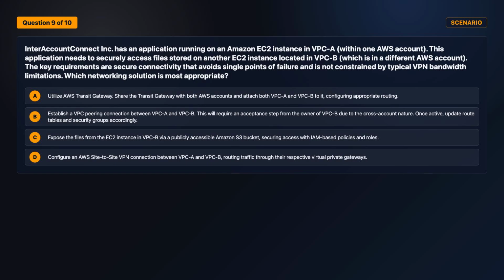Time for another one. Question 9. Ignore details that do not change the decision. Inter-Account to Connect, Inc. has an application running on an Amazon EC2 instance in a VPC within one AWS account. This application needs to securely access files stored on another EC2 instance located in a VPC, which is in a different AWS account. Key requirements are secure connectivity that avoids single points of failure and is not constrained by typical VPN bandwidth limitations. Which networking solution is most appropriate? Select one answer. Review the answer choices on screen.